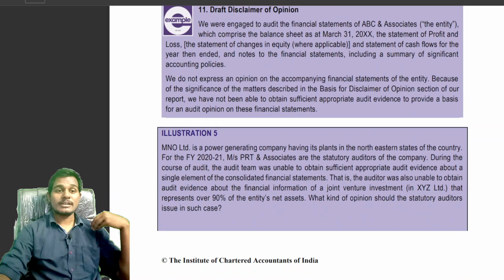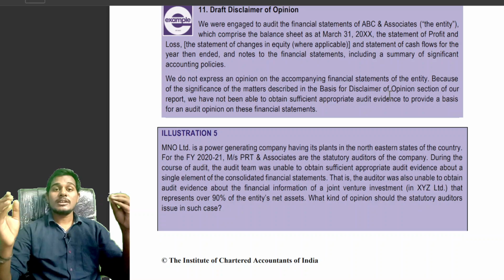Okay, students, let us see the illustration. We are engaged to audit the financial statements of ABC and Associates, which comprise the balance sheet as at 31st March 2000, the statement of profit and loss account and the statement of cash flow, and the notes to accounts including summary of significant accounting policies.